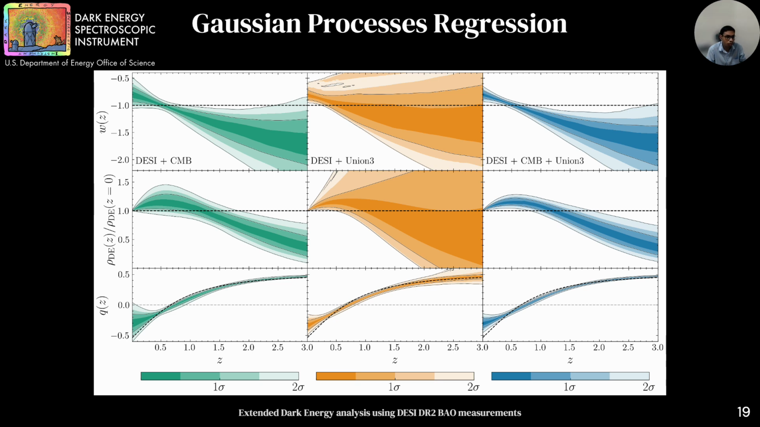Here we show how our constraints change when different combinations of the datasets are considered, using DESI plus CMB in the green, DESI plus Union3 in the orange, and all three datasets combined in blue. As we can see in the plot, all dataset combinations, to varying degrees, indicate a rise in dark energy density, or equivalently w greater than -1 at low redshift.